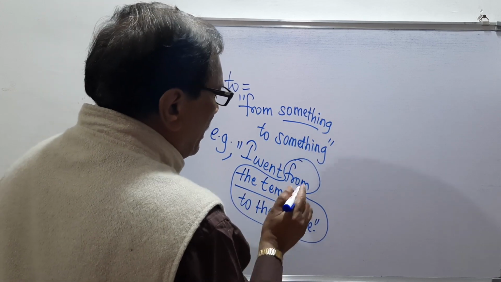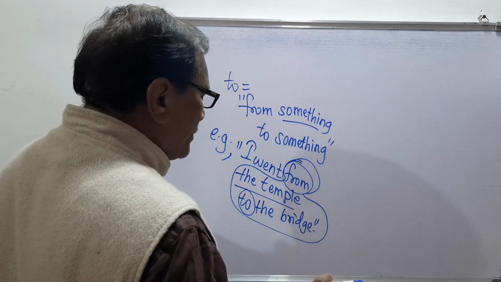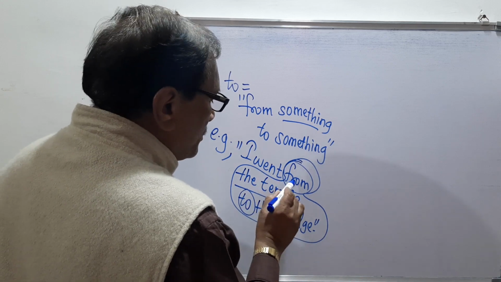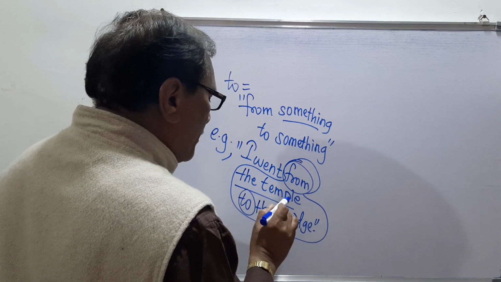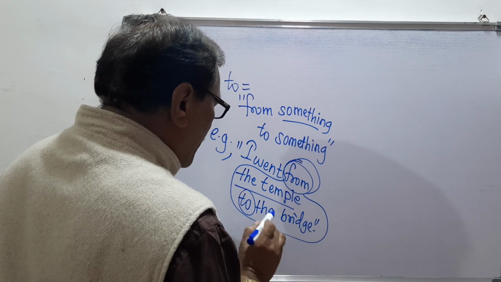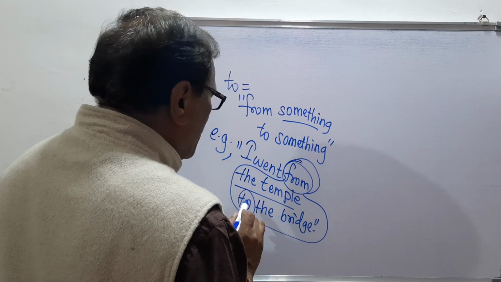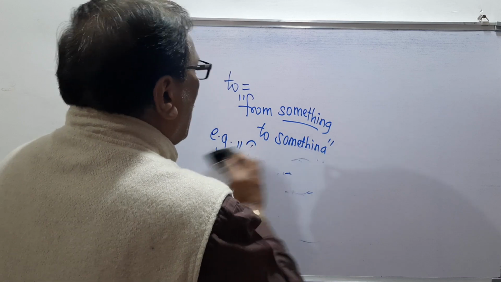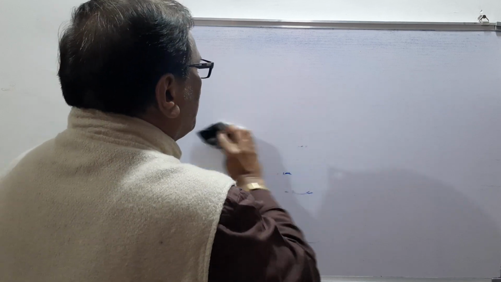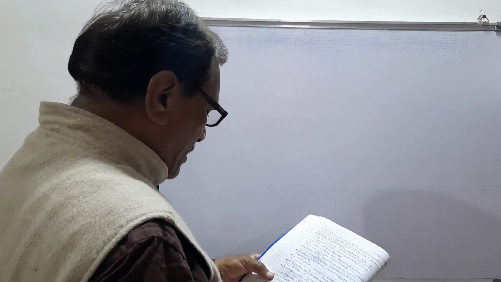Here I want to tell you that this from is a preposition and this to is a preposition, and the preposition is always used before the original word. The original word is the temple and the original word is the bridge, and before these two original words the prepositions from and to are used. So this is the way of talking English. When we talk English, we should do like this as I am telling you. So remember, we have now discussed this rule.